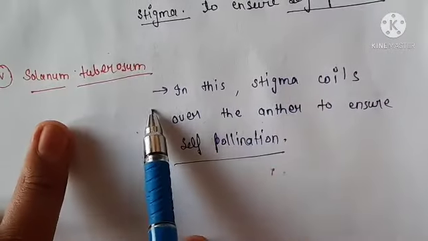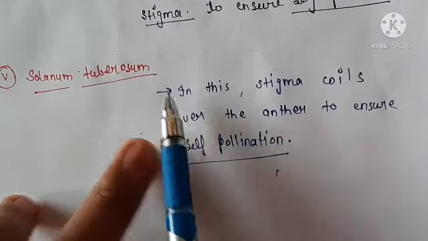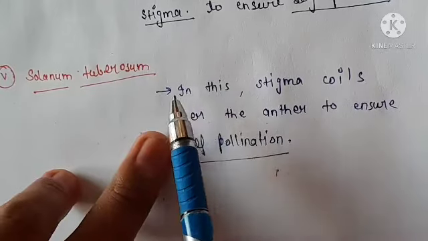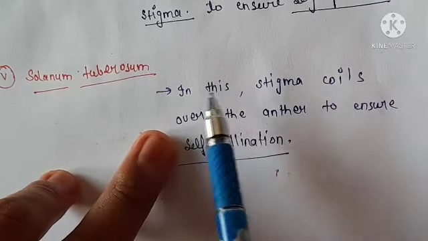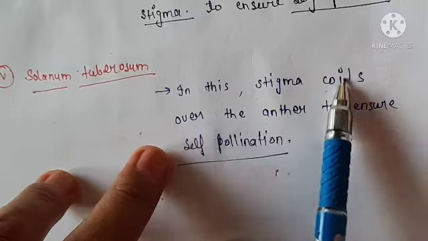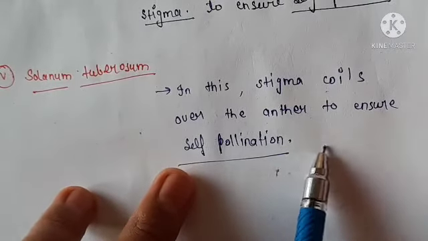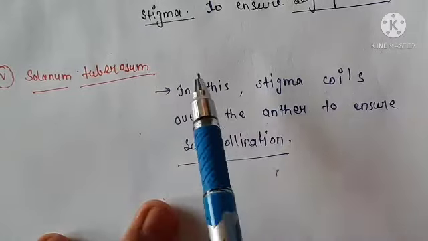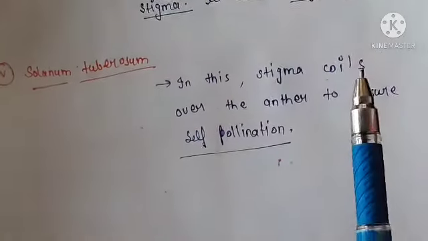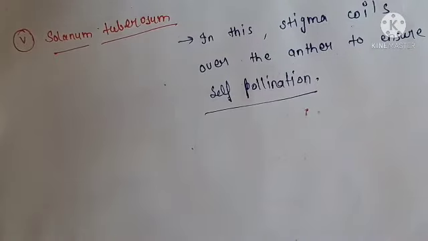After that, we will discuss Solanum tuberosum. What is the adaptation in Solanum tuberosum? In this case, the stigma coils over the anther to ensure self-pollination. That is the adaptation for self-pollination. Now we will discuss, friends, cross-pollination. Adaptation for cross-pollination.